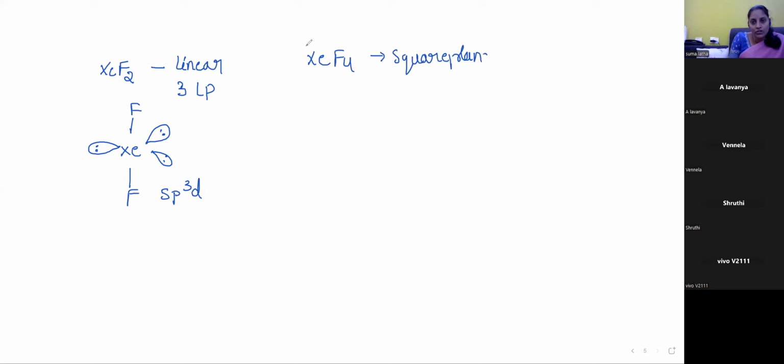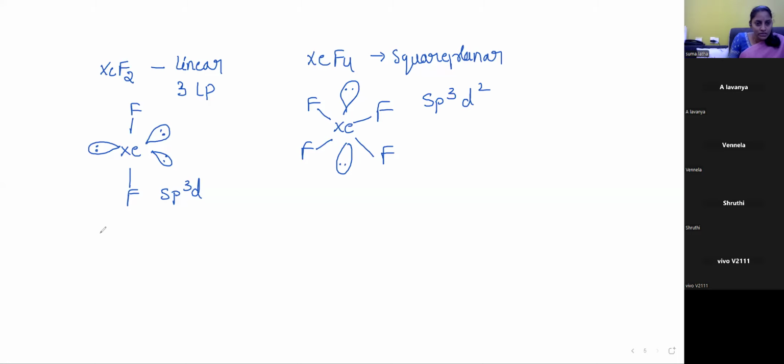You can check its structure. This is Xe, this is fluorine, and this is also fluorine. My dears, please write along with me because the meeting will end. This is a lone pair of electrons and this is also a lone pair. Here it has sp3d2 hybridization.